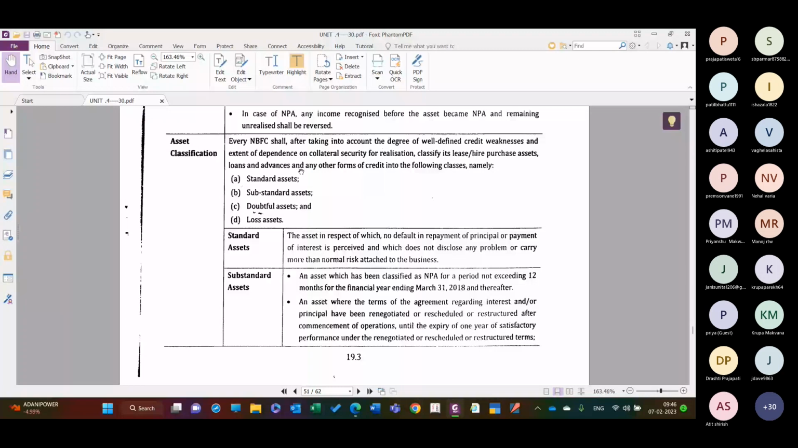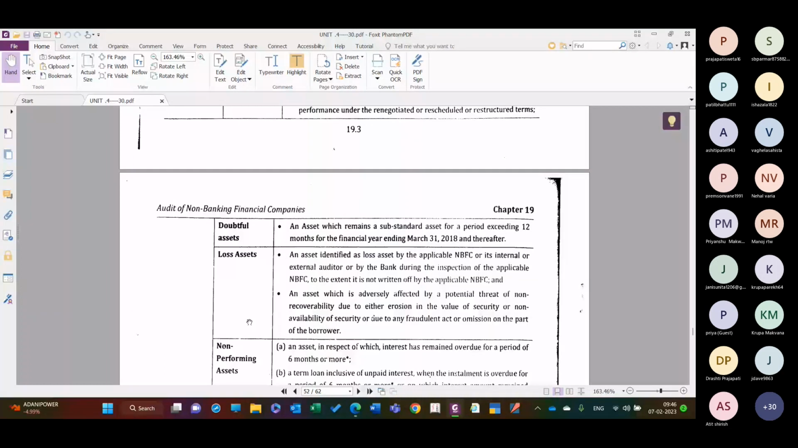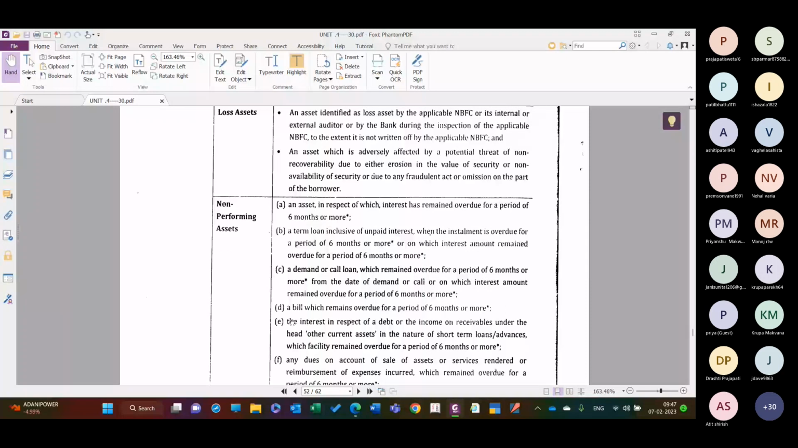So classify the assets into standard assets, substandard assets, doubtful assets, and lost assets. So they have to classify the assets accordingly, and that is subject to review. What standard assets, substandard assets, doubtful assets, and lost assets are is already given, and then they will fall into non-performing assets. All of you generally know the rules for all this.